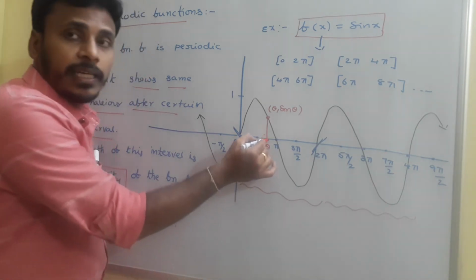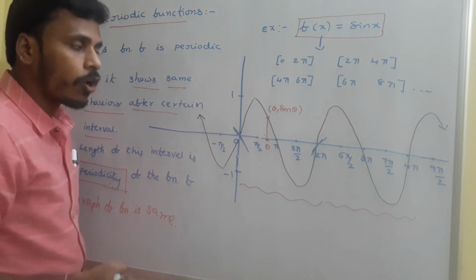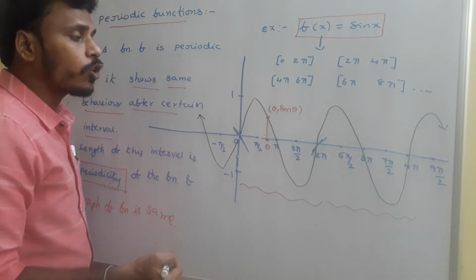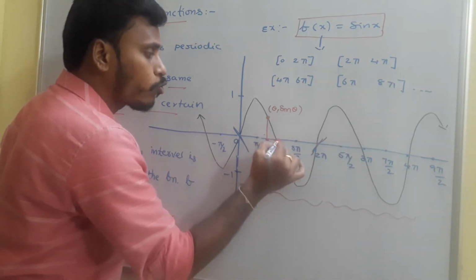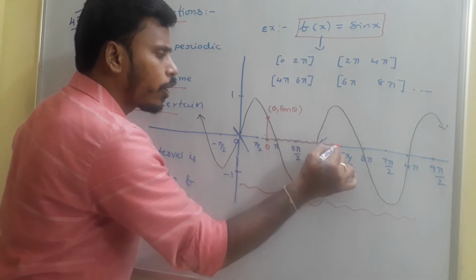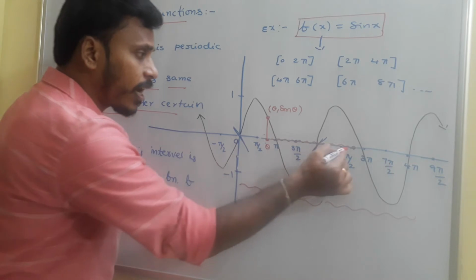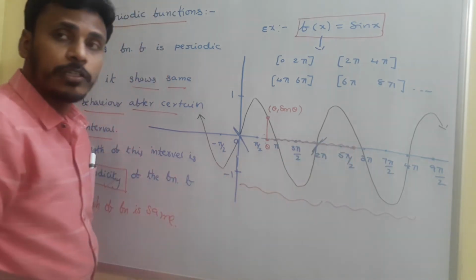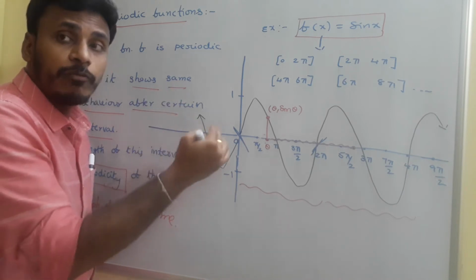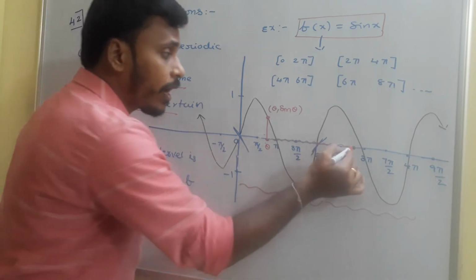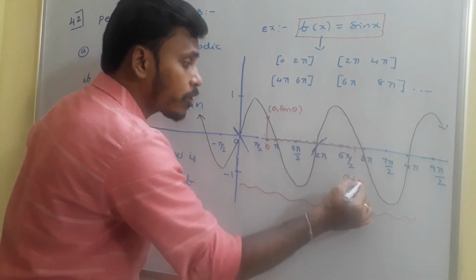From this point theta, you move an interval of length 2 pi units. Starting from theta, you will reach approximately this particular position. Since this is theta, this particular position is how much? Theta plus 2 pi. From theta we move 2 pi units towards the right, and that's why this particular point is simply theta plus 2 pi.